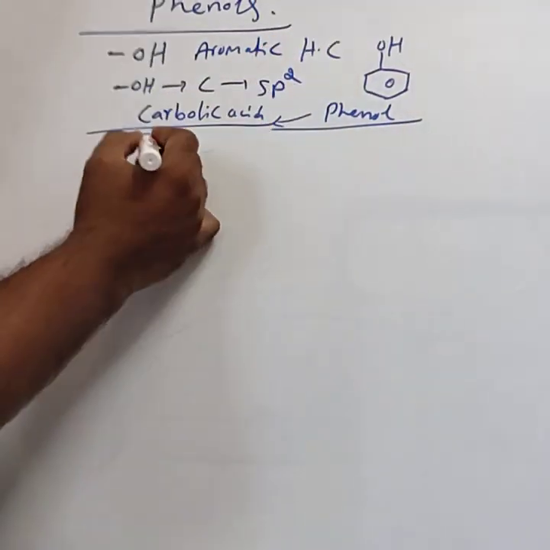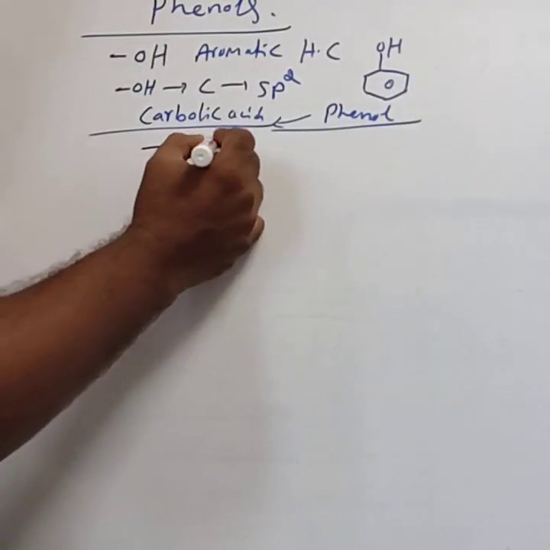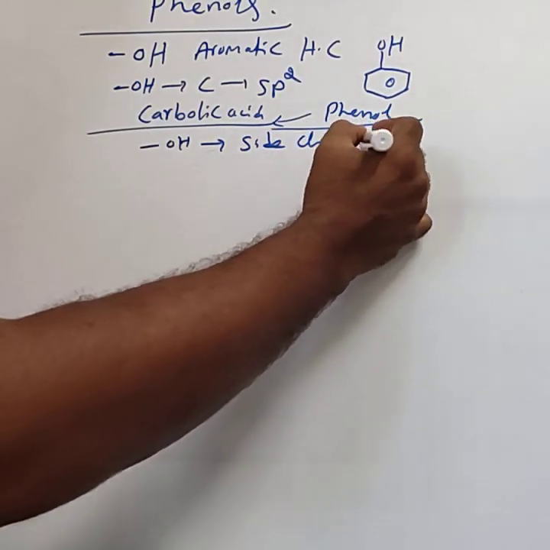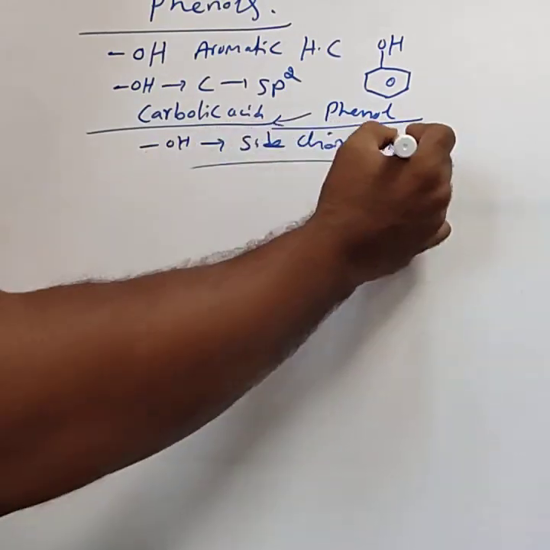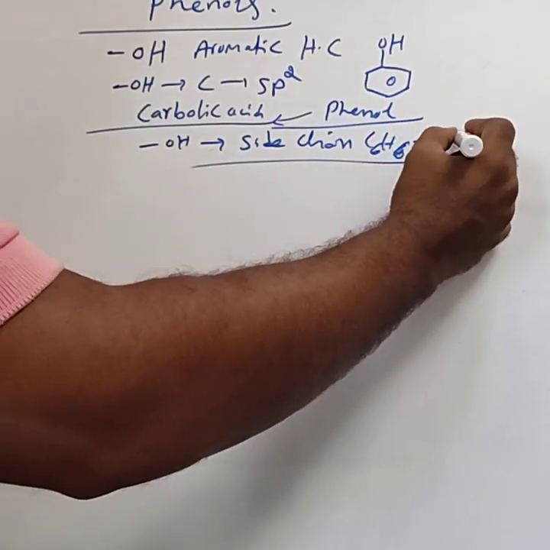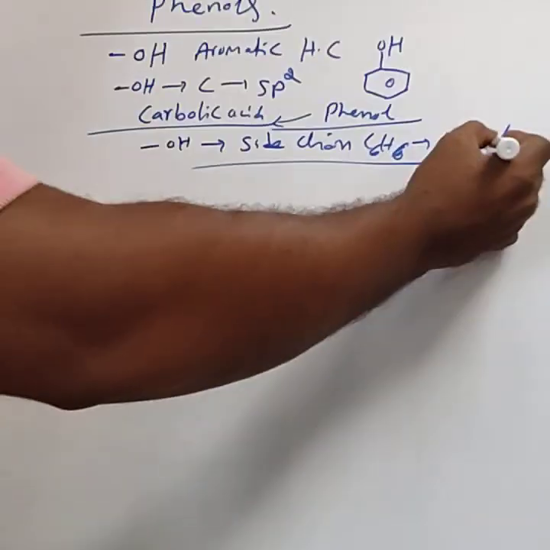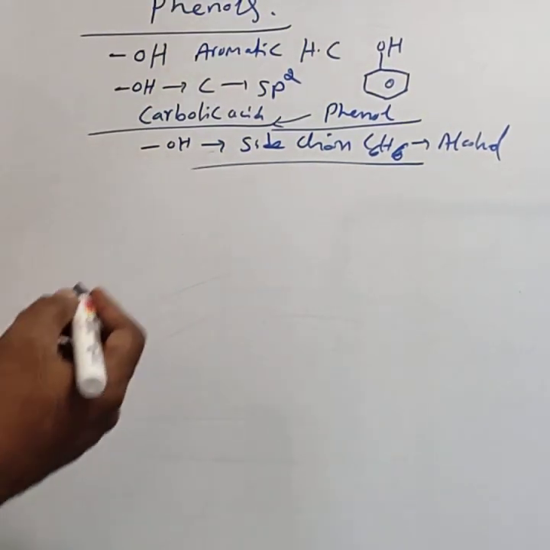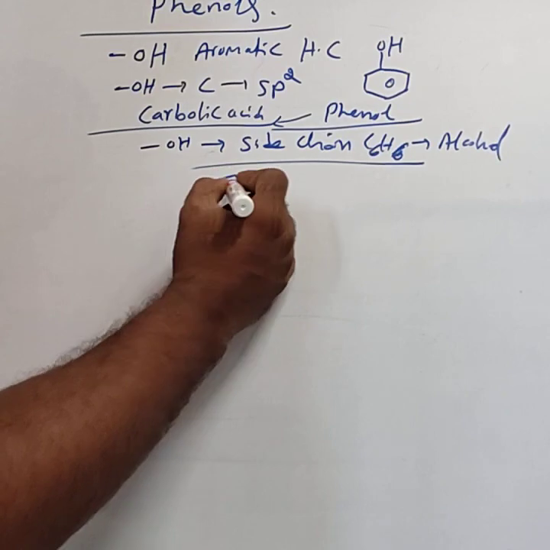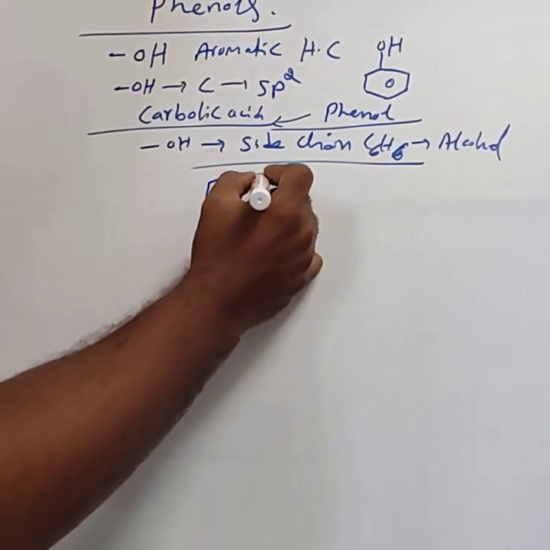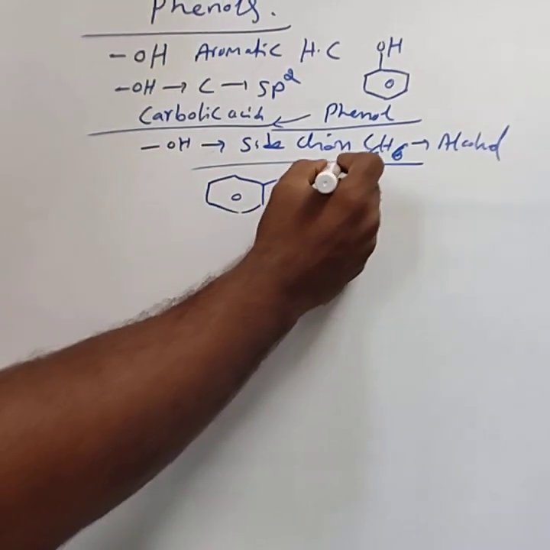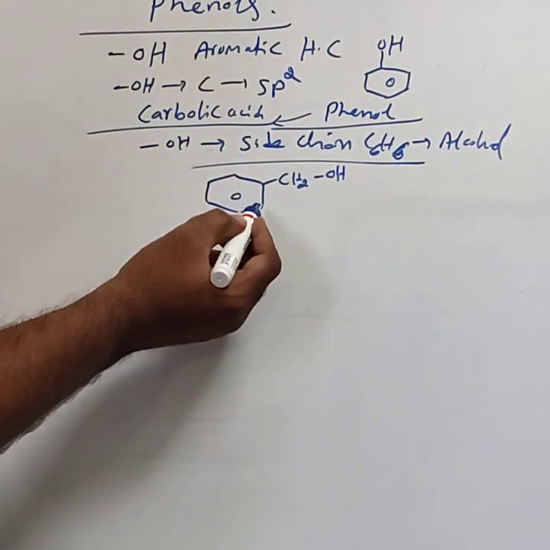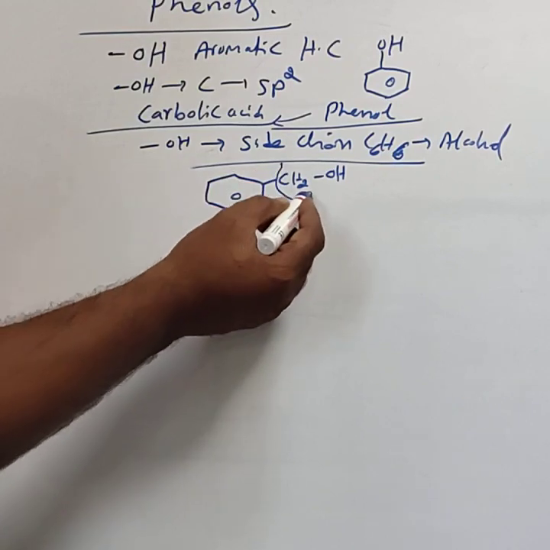If the OH group is bonded to the side chain of the benzene ring, then it is called an alcohol. For example, take this compound, CH2OH. This OH is not directly bonded to the benzene ring; it is bonded to the side chain.